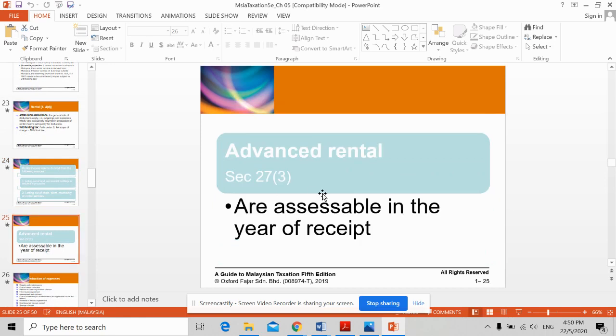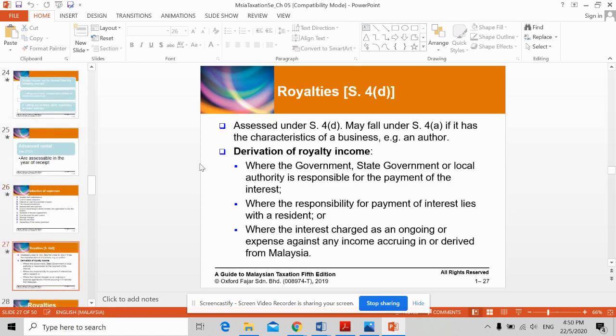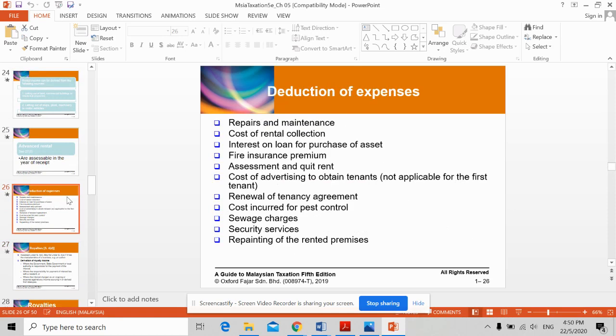All right. Sometimes we can also receive an advance rental. Let's say you receive advance rental for next year, but you receive the payment this year. And the rental income is actually assessable in the year of receipt, which means even though the payment is for next year's rental, but you receive it this year, so it will be assessable this year, not next year. All right. And then deduction of expenses.